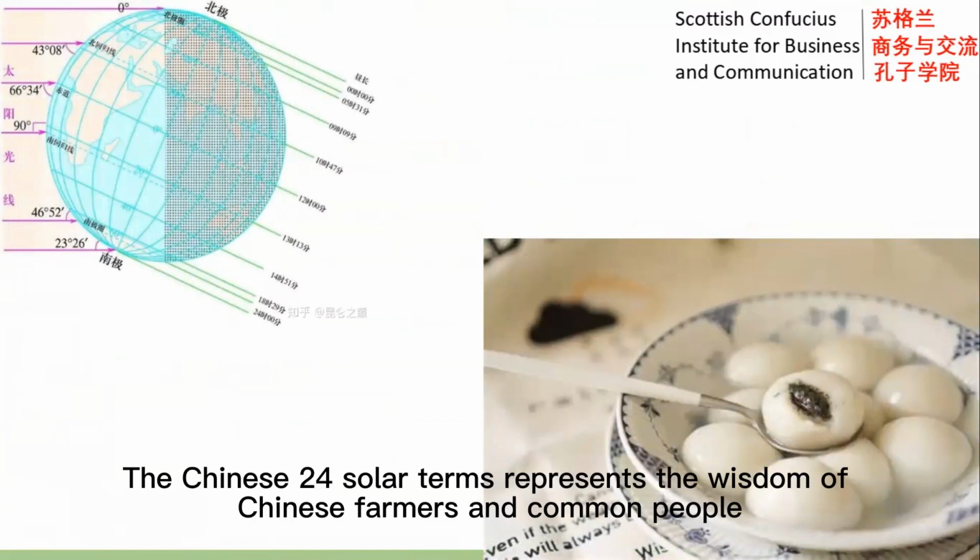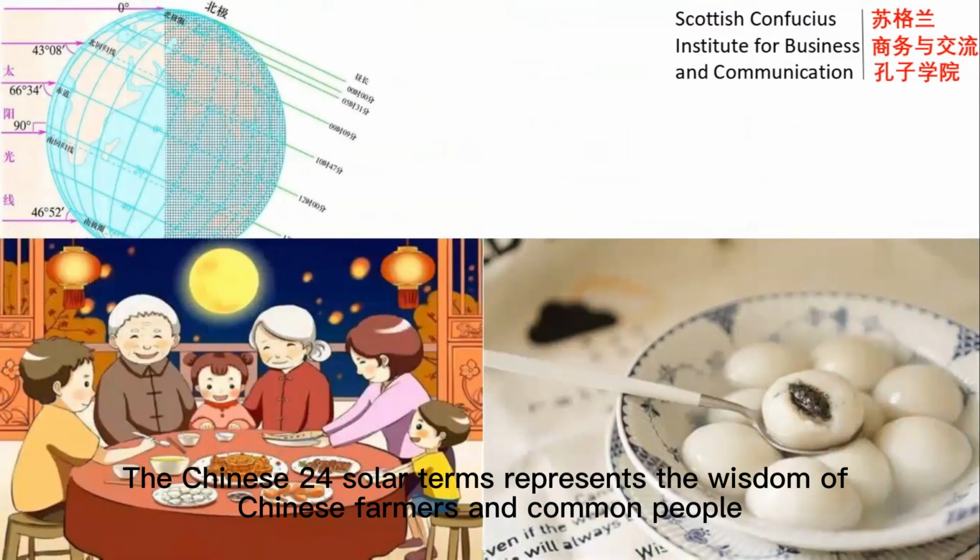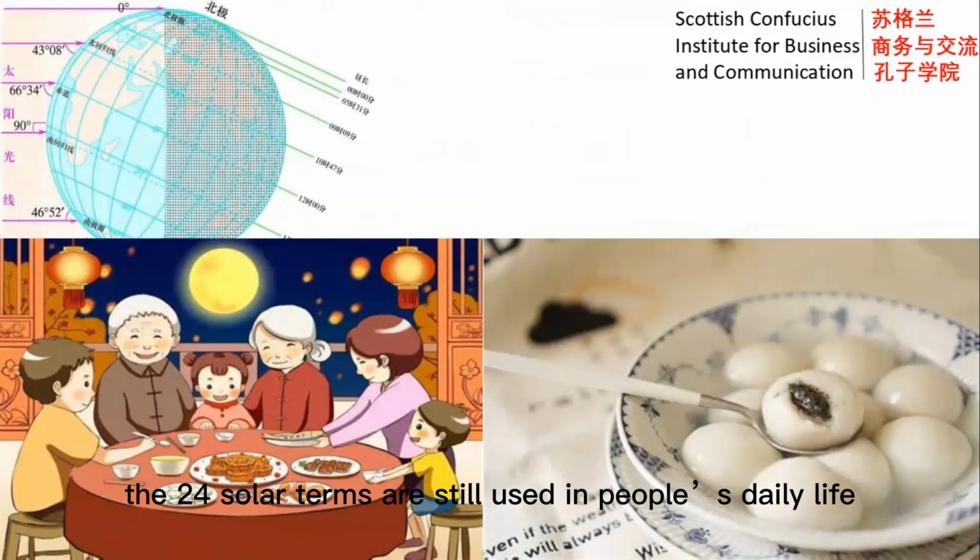The Chinese 24 solar terms represent the wisdom of Chinese farmers and common people. Even today, the 24 solar terms are still used in people's daily life.